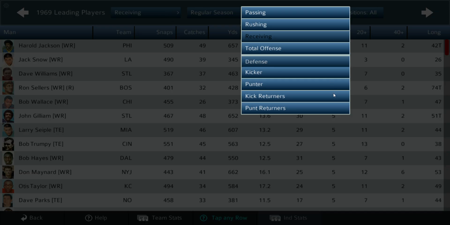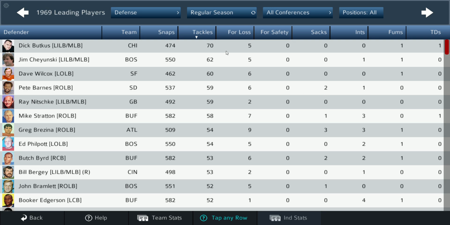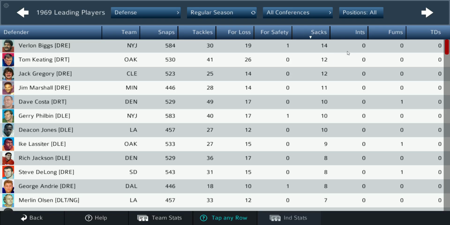Let's go to defense. Tops in the NFL is Dick Butkus. Tops in the AFL is Jim Shanksi. Sacks, 14 sacks for Verlon Biggs, leads the Jets, or leads the AFL. And then Jack Gregory leads the NFL with the Browns.